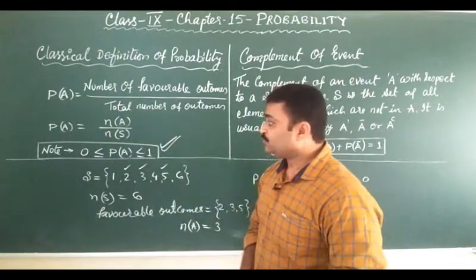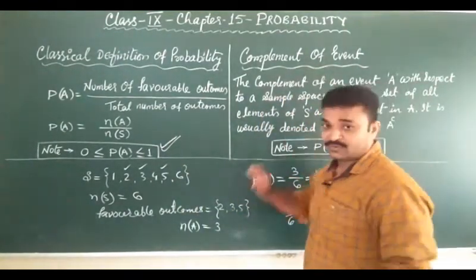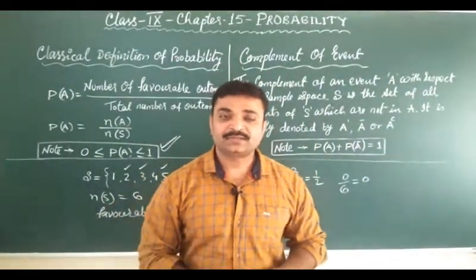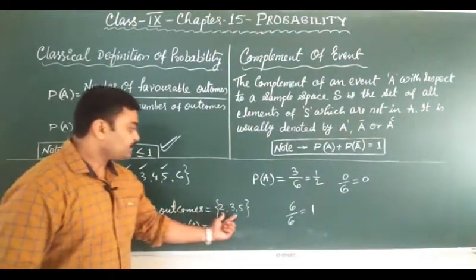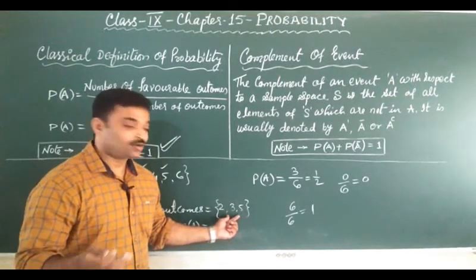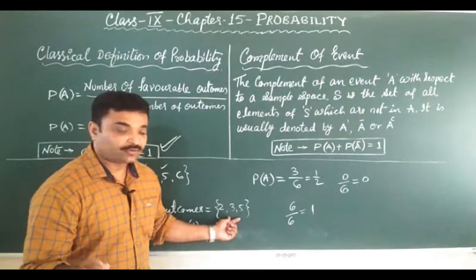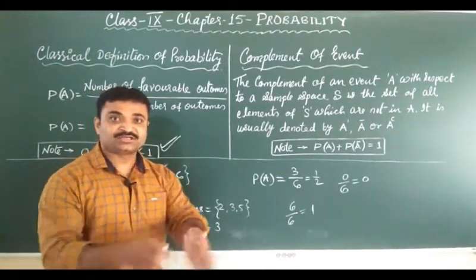Clear? Now we move towards the complement of an event. What is the complement of an event? Complement of event इसका मतलब ये है, suppose in this same example I said prime numbers, what is the probability of getting prime numbers. So what will be the complement of the event? What is the probability of not getting prime numbers, किसी चीज का ना होना.